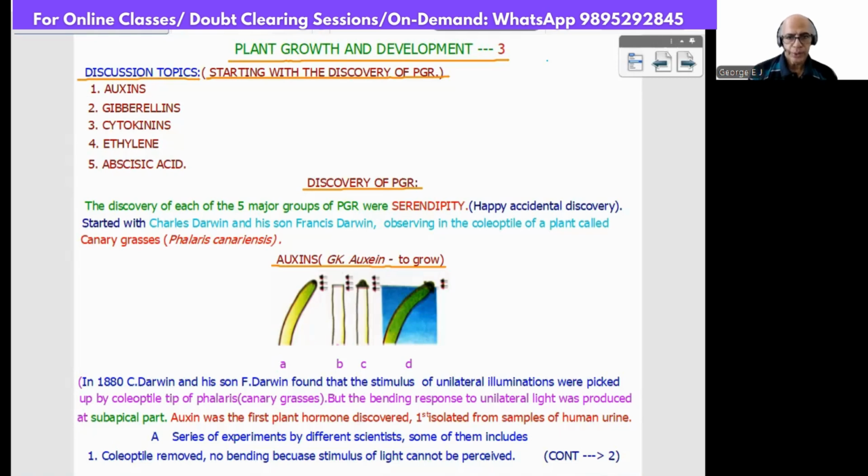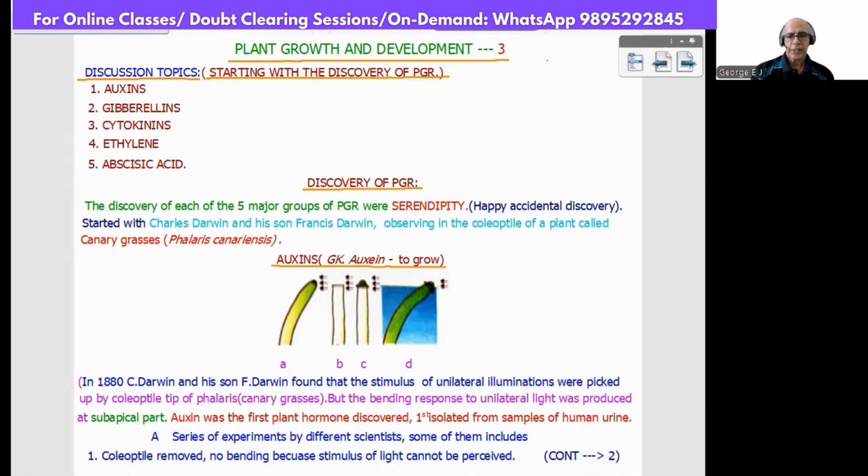Now, when we proceed to auxin further, in 1880, Charles Darwin and his son Francis Darwin found that the stimulus of unilateral illumination was picked up by the coleoptile tip of Phalaris, canary grass.